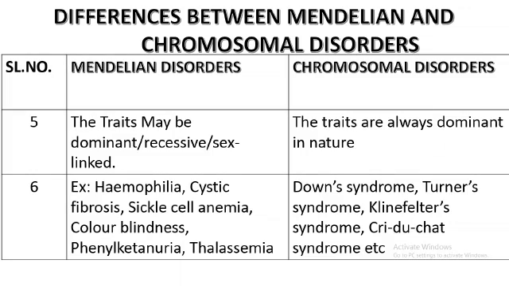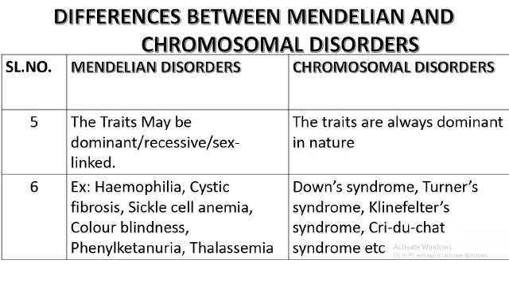The other difference is that Mendelian disorders may be dominant, may be recessive, or may be sex linked, whereas chromosomal disorders are always dominant in nature. That is, if a parent has it, it surely is going to express in the offspring. But in Mendelian disorder, it may express if it is dominant, it may be suppressed if it is recessive, and it may be linked through the X chromosome or to an autosomal chromosome. So anything is possible in Mendelian disorder, but chromosomal disorders are always dominant in nature.